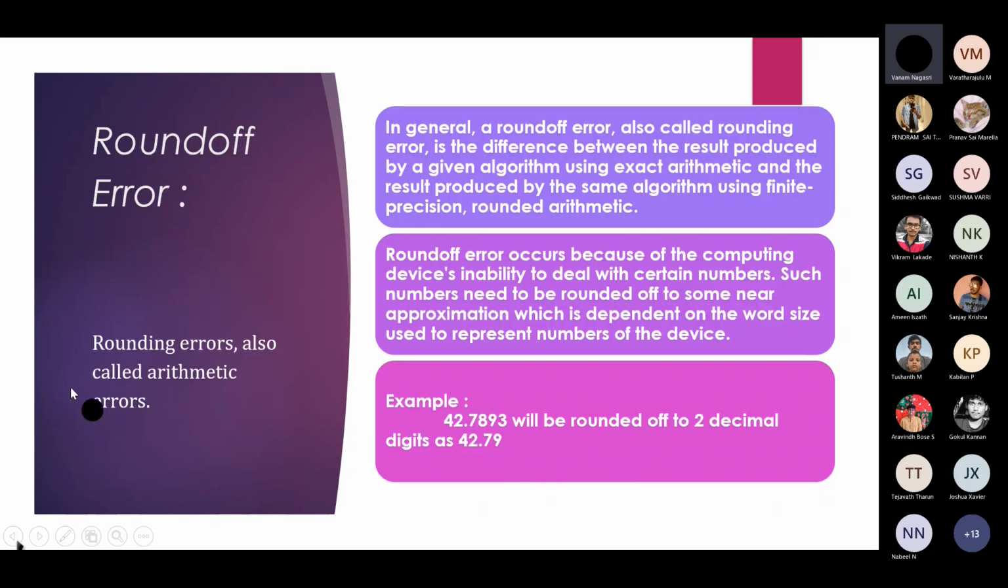Round-off errors are also known as arithmetic errors. In general, a round-off error, also called a rounding error, is nothing but the difference between the result produced by a given algorithm using exact arithmetic and the result produced by the same algorithm using finite precision. Round-off error occurs because of a computing device's inability to deal with certain numbers. Such numbers need to be rounded off to some near approximation, which depends on the word size used to represent numbers on the device. For example, 42.7893 will be rounded off to two decimal digits, that is 42.79.